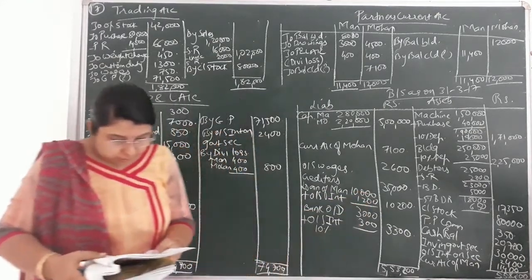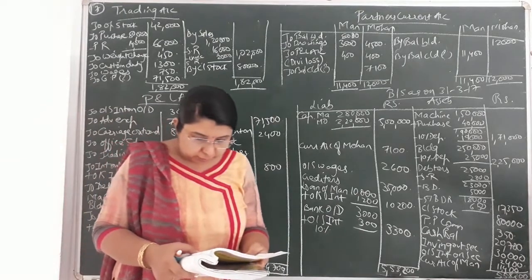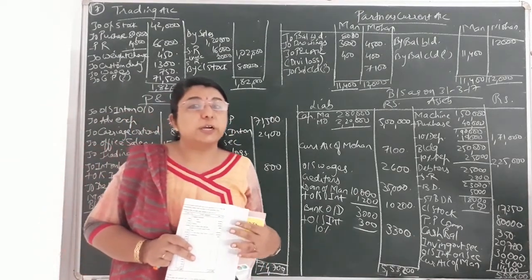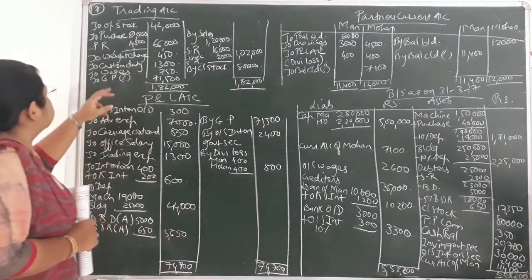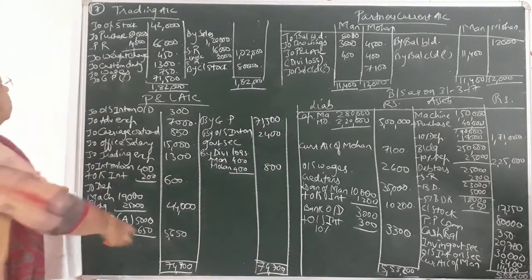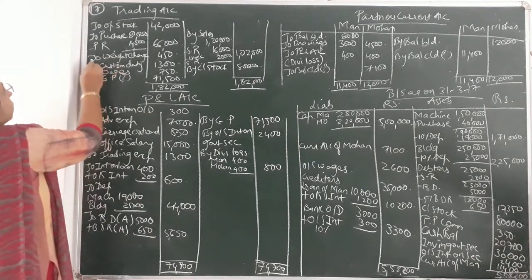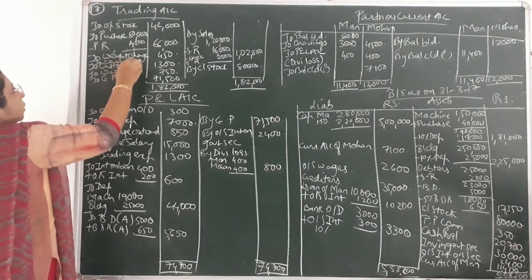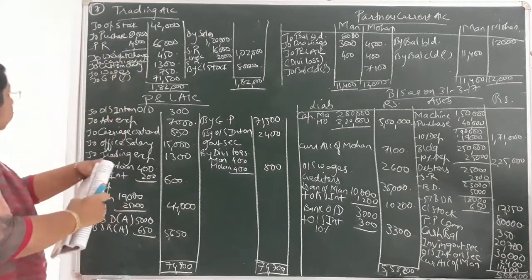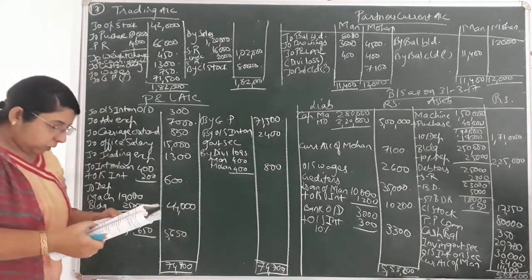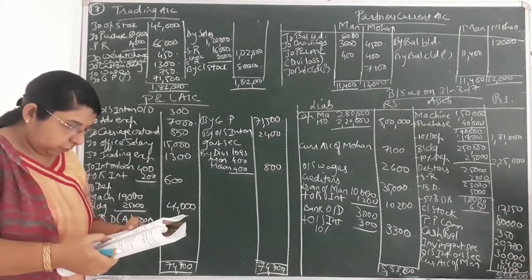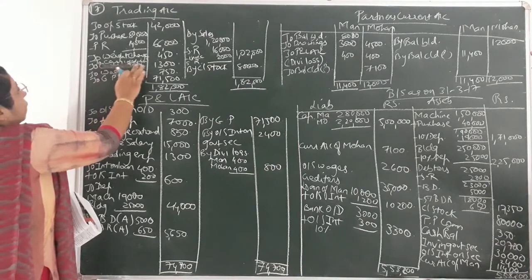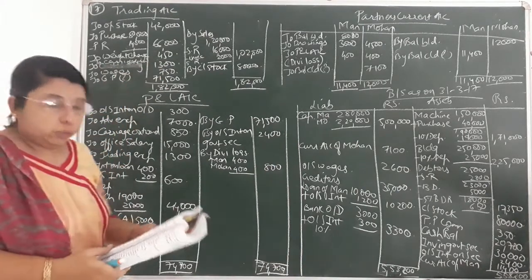Okay. Then afterwards, carriage inward, that is given to you 1300. Already discussed, carriage inward will be recorded on the debit side of trading account. So you can see on the debit side of trading account, one entry is remaining over here, that is to carriage inward. Okay, that is value given to you 1300. Okay, I have written by mistake custom duty. It's carriage inward. Okay, carriage inward, that is given to you 1300.